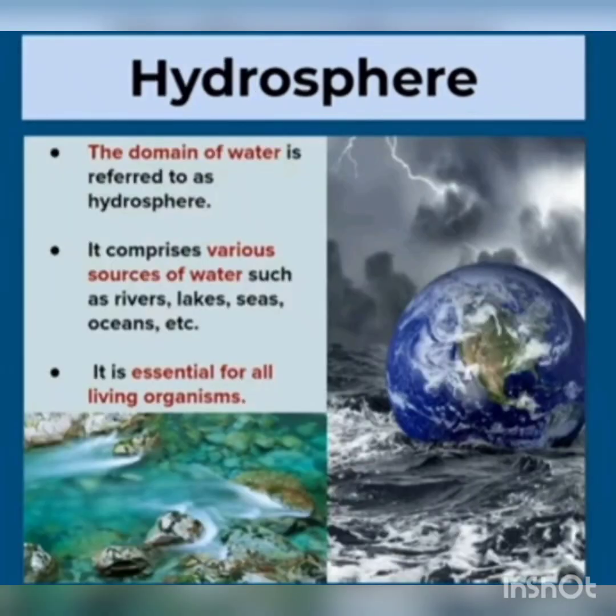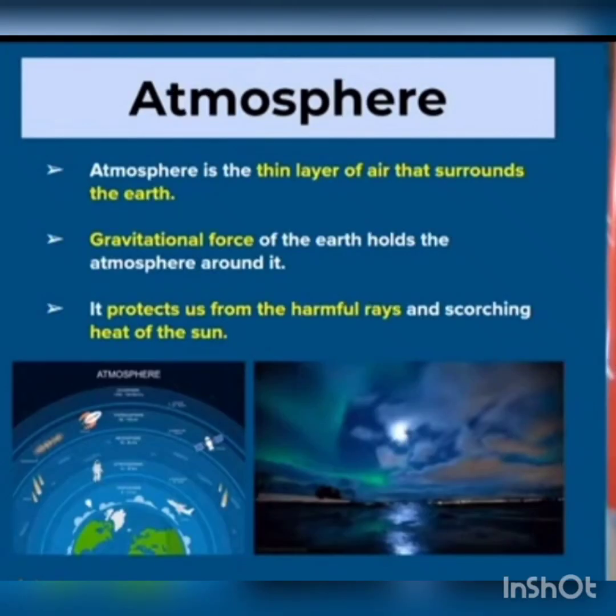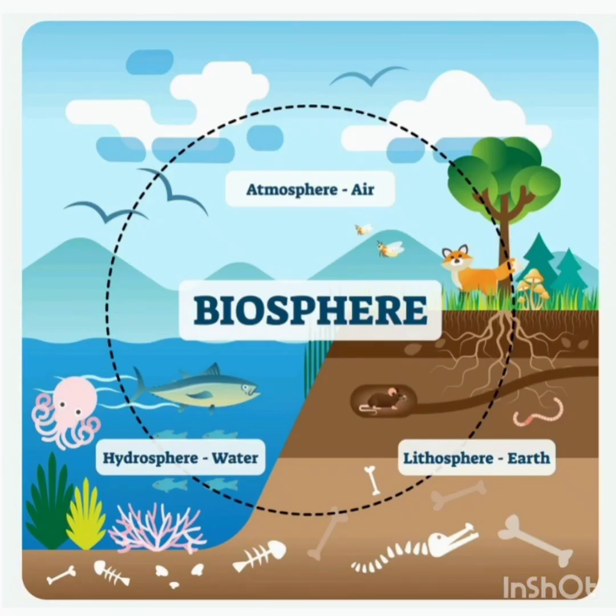Next, hydrosphere. The domain of water is referred to as hydrosphere. It comprises various sources of water and different types of water bodies like rivers, lakes, seas, oceans, and so on. The atmosphere is the thin layer of air that surrounds the earth. The gravitational force of the earth holds the atmosphere around it.